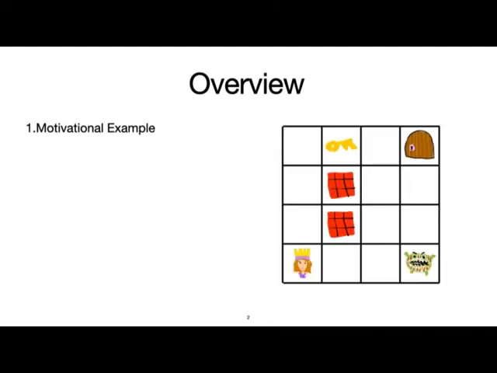To give a brief overview, I will start with a motivational example in the area of planning against adversarial agents. We control an agent whose purpose is to obtain a key to an initially locked door. In this planning problem and the others, we're not going to assume knowledge of the model of the planning problem. Specifically, we're not going to assume that we know what the transition function is. So in this specific example, this corresponds to not knowing where the enemy will move to as a function of our current location and our movement.